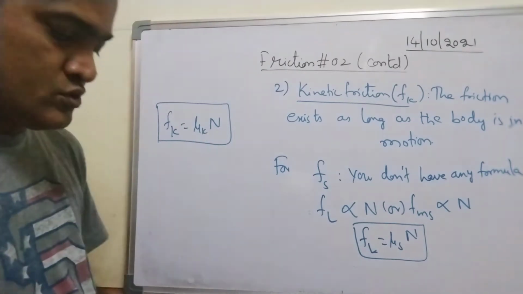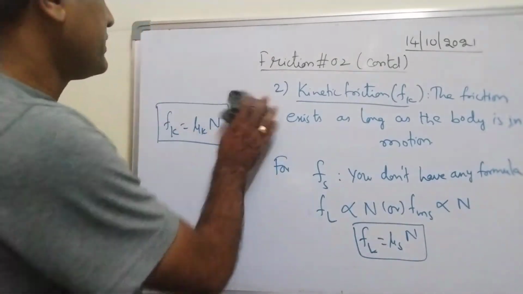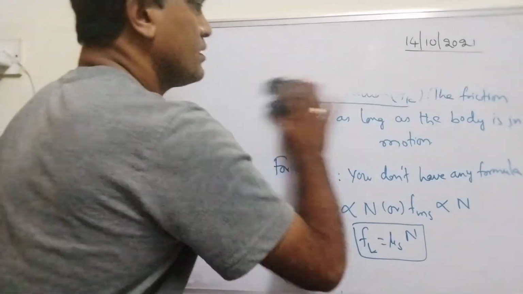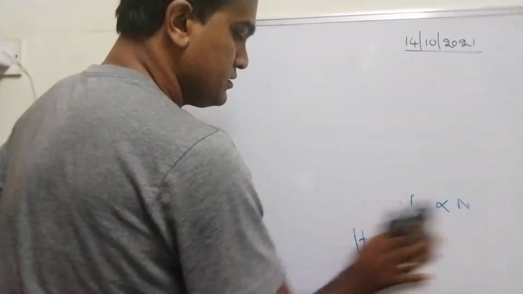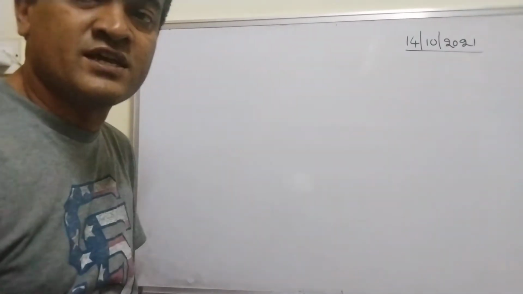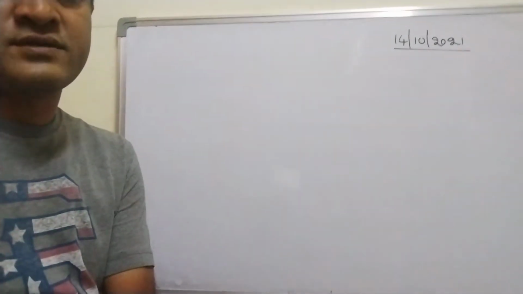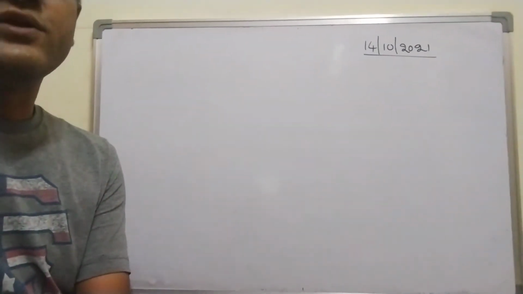Now, I told you one more point: kinetic friction does not depend upon the area of contact. Yesterday's class, last class, you go through my video.